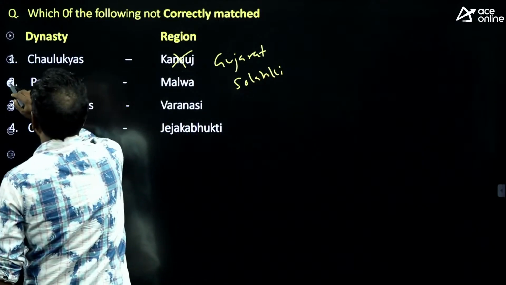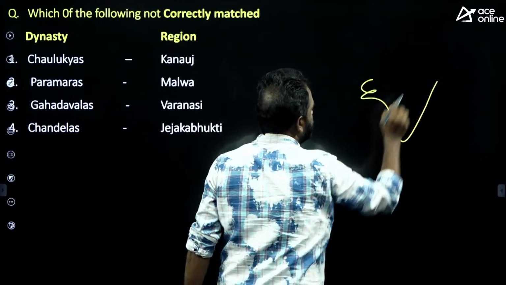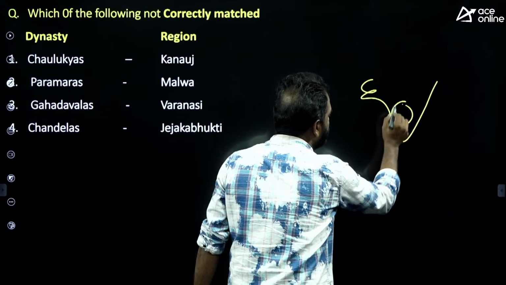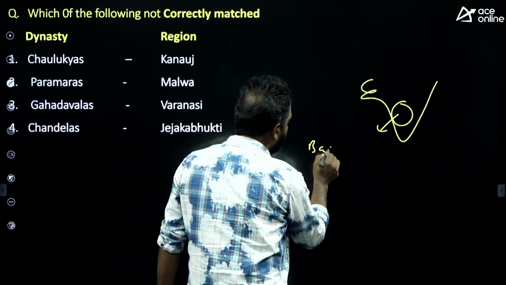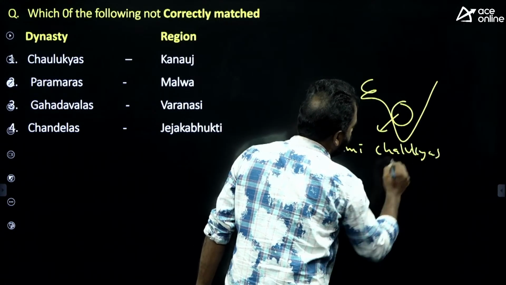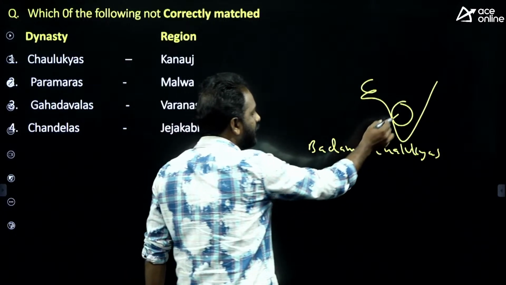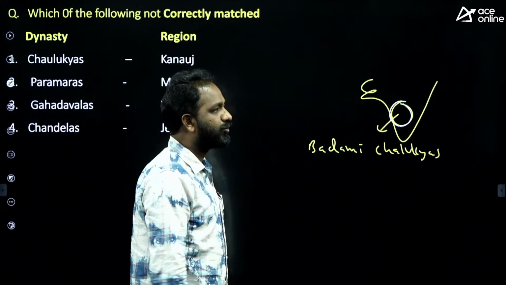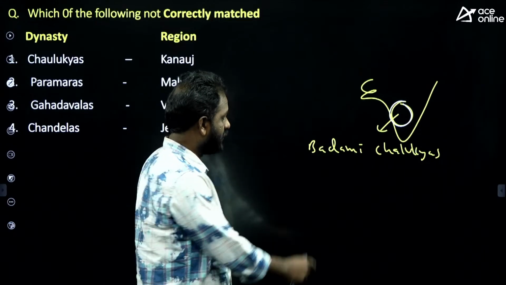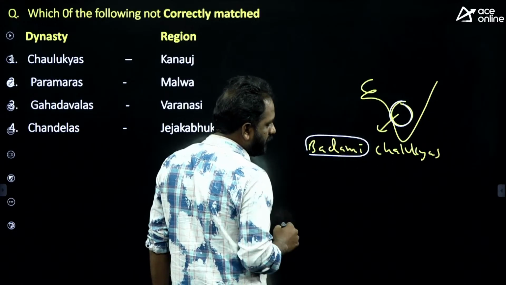Okay, when you talk about the Chalukyas, there are many Chalukyas. If we talk about Karnataka, for example, we call them Badami Chalukyas. Badami Chalukyas are the people who ruled the Karnataka Maharashtra area. You heard about some rulers called Pulakeshi I, Pulakeshi II, Vikramaditya. That is called Badami Chalukyas, because they ruled from Badami in Karnataka.